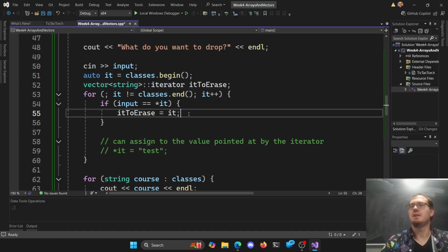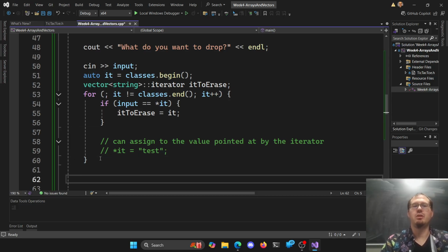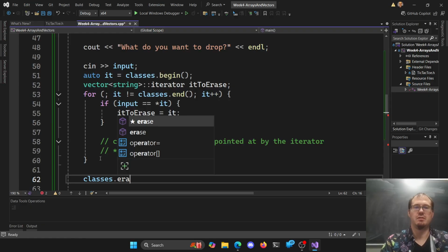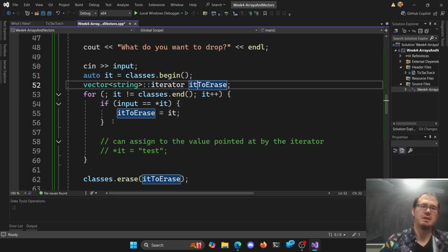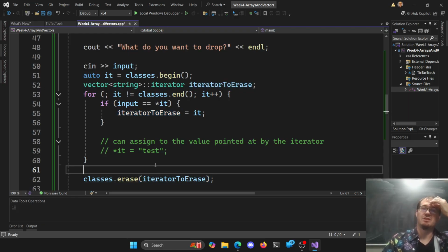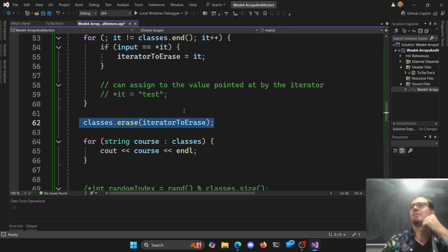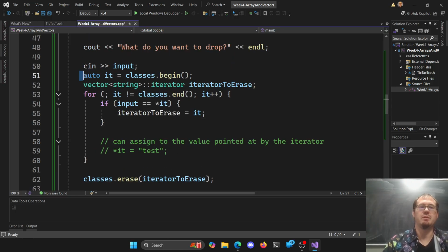So once we find it here, we'll hang on to it. Our loop will finish, right? And then we can call classes.erase the iterator to erase. I feel bad. Iterator is just so obnoxious to type. That's okay. Iterator to erase. I'll be better. I always complain to you guys if you don't use good variable names, right? I should yell at myself. Now we should be able to erase it, right? Because we're not in the loop, so it's not going to break my loop here.